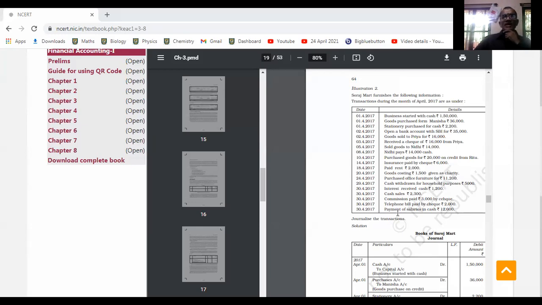Next one, commission paid, 2,000 rupees by check.